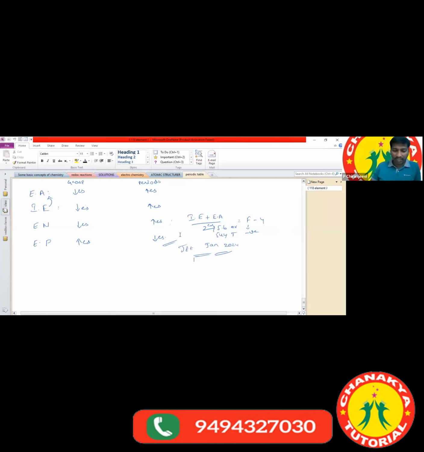So yesterday we completed atomic structure and classification of elements. Based on the classification of elements, I had already given some questions showing how they ask them. Especially they ask questions based on ionization enthalpy, electronegativity and electron affinity. Based on these three concepts they ask questions. And the other concept they ask about is ionic radius and atomic radius, in increasing and decreasing orders only.